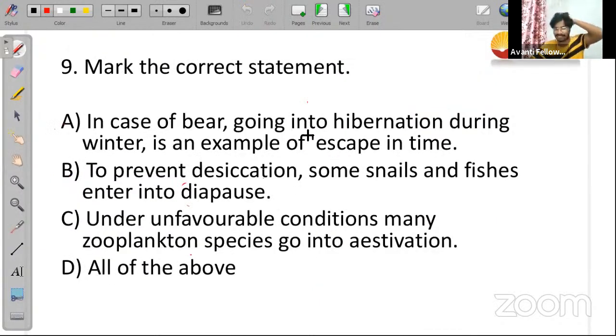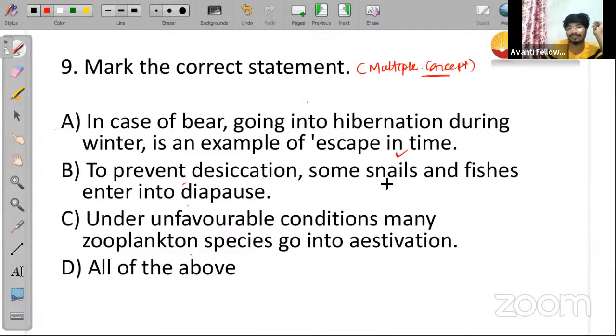Mark the correct statement. To answer this question, you need to keep multiple concepts in your mind. Look at option A, look at all the statements, and find the correct statement. Statement A: a bear going into hibernation during winter is an example of escape in time.